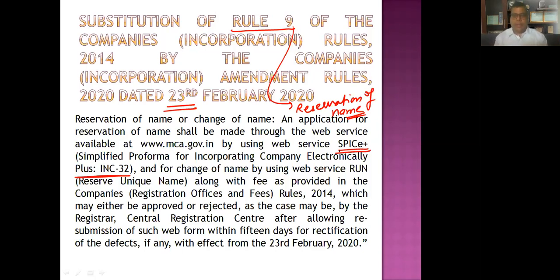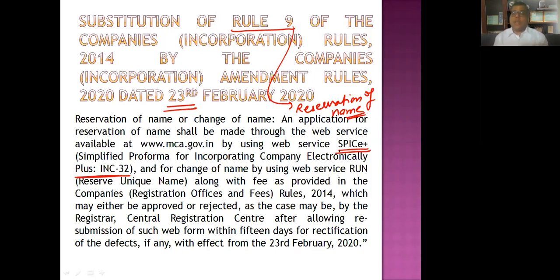If you know something about how incorporations are done now in India, if you want to incorporate a company, you have to reserve the name. If you don't want to reserve the name before incorporation, you want to go for the incorporation directly, you can apply for the name at the time of incorporation only. So now you can do the incorporation in two different steps, I would say. One is reservation of name and then incorporation. Or it's up to you.